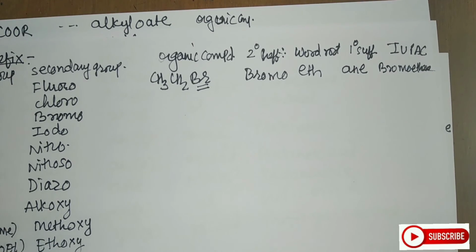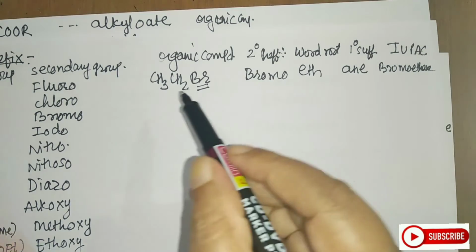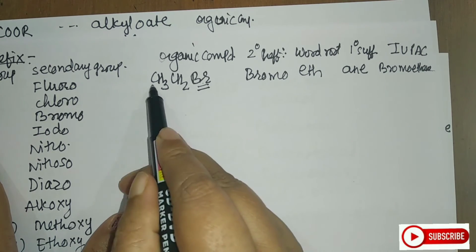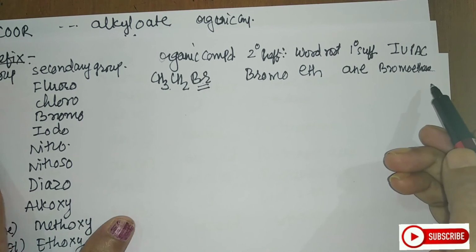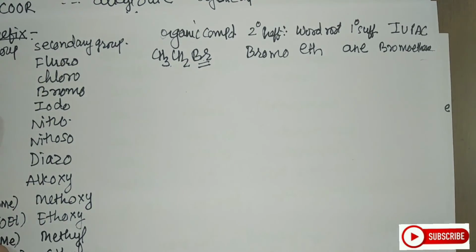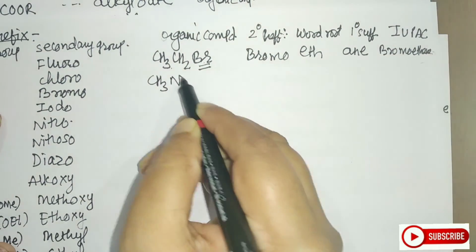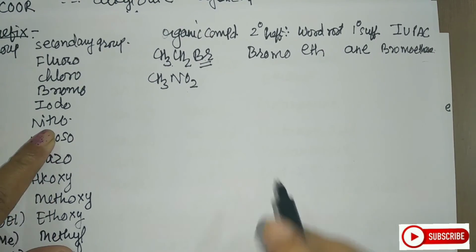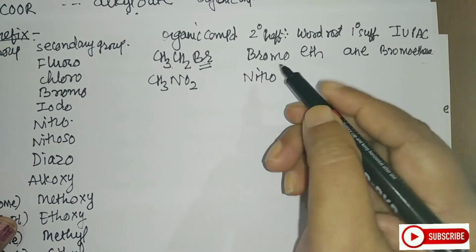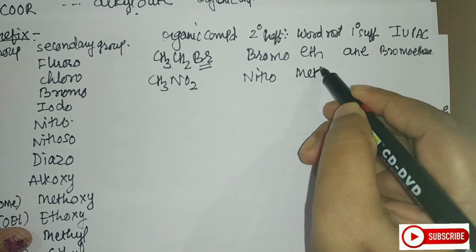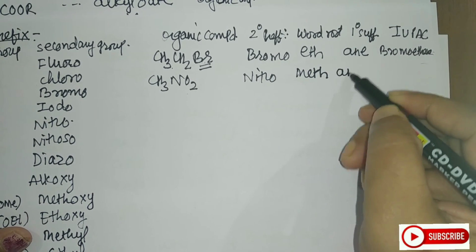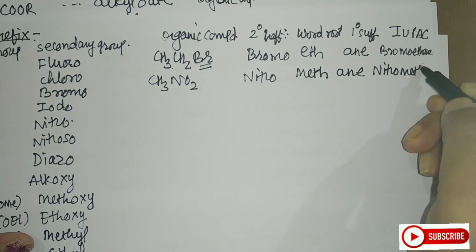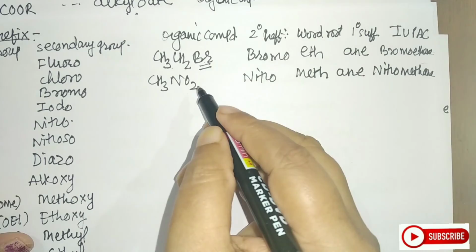Right, students? Now, if you want to give the position of this bromine, where it is located, as this is only a 2-carbon hydrocarbon, whether you are attaching this Br to this carbon or this carbon, the position will always remain 1, and so here you can neglect the position. Let us move on to the next example, and that is CH3NO2. Which group is here, the secondary prefix? If you see NO2, it is nitro. So this is nitro. What is the word root here? It is meth. Primary suffix is ane. So what will be the name here, students? It is nitromethane.